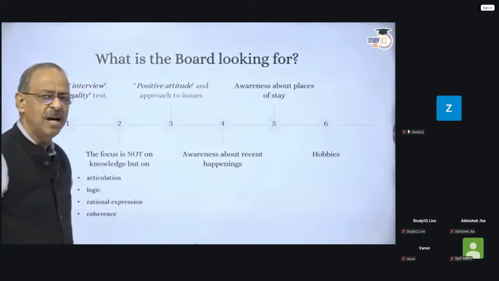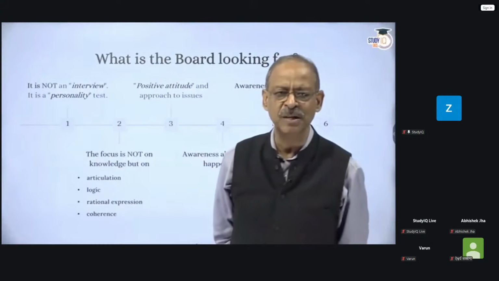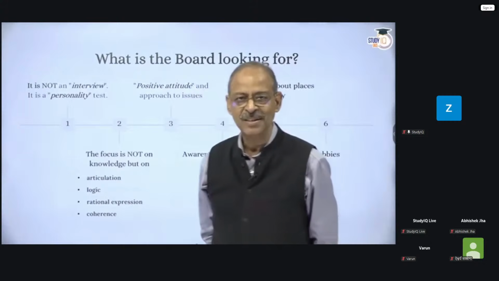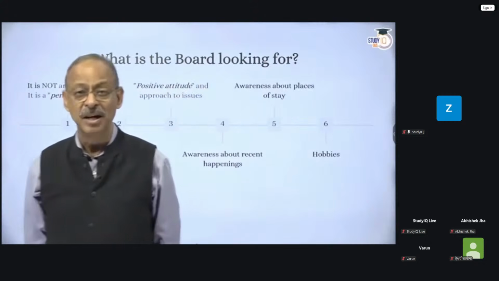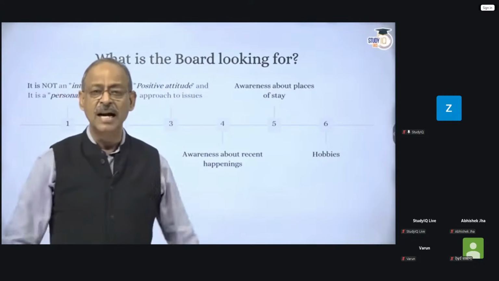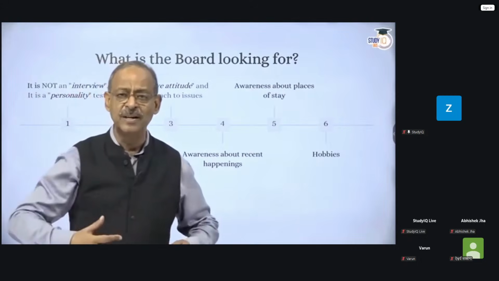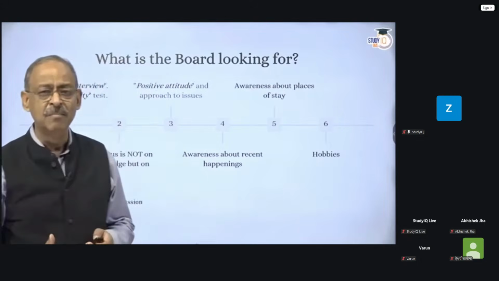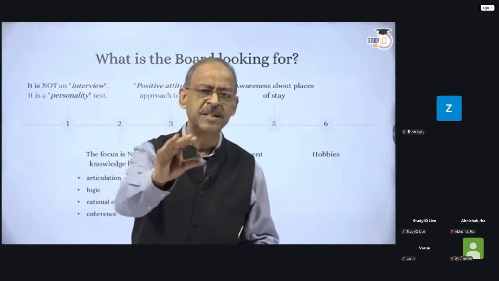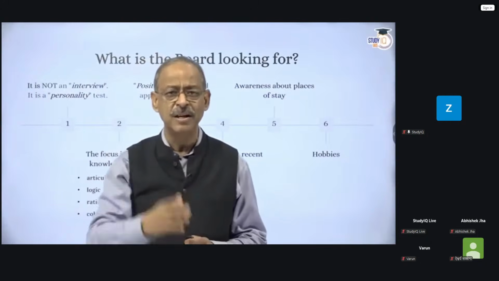Then you have to be aware about recent happenings. Any person who wishes to become a civil servant has to be aware of his surroundings. He should be aware of what is happening in the place where he stays, what is happening around, what is happening in the world, and we will delve into details on how to be aware, what are the areas that you got to be aware. But awareness is something they're looking at. Mind you, they're not looking at expertise at your end, but like any informed citizen of the country, and more so